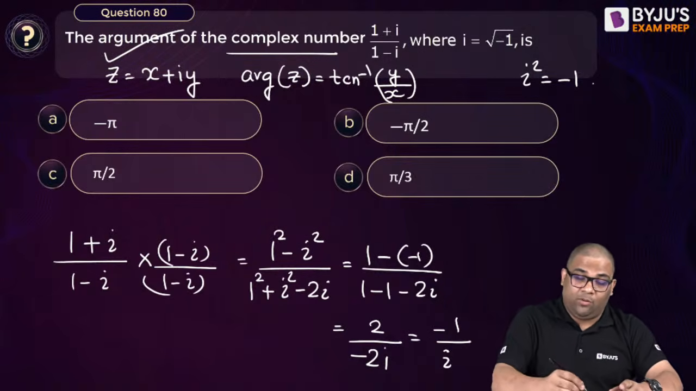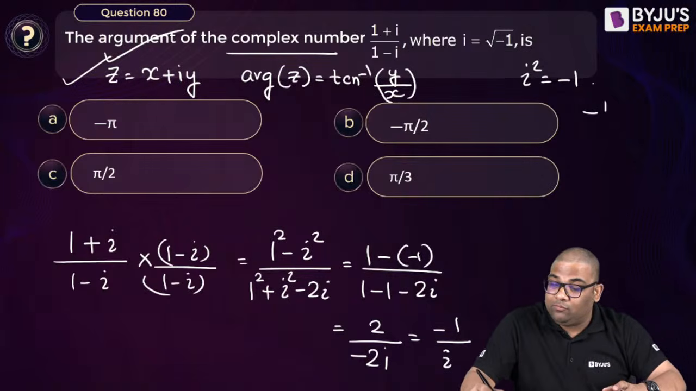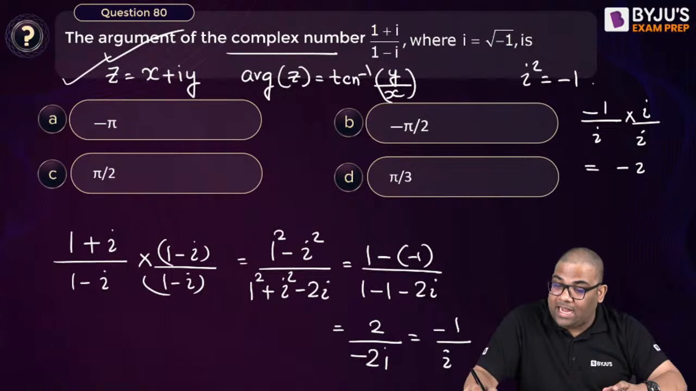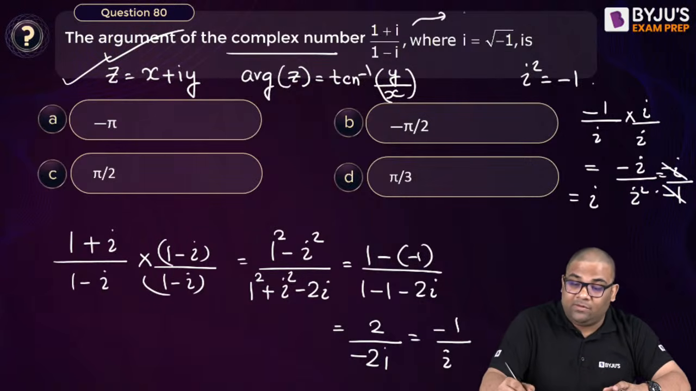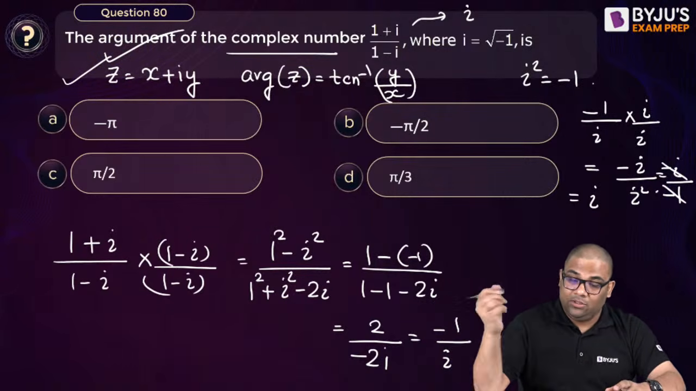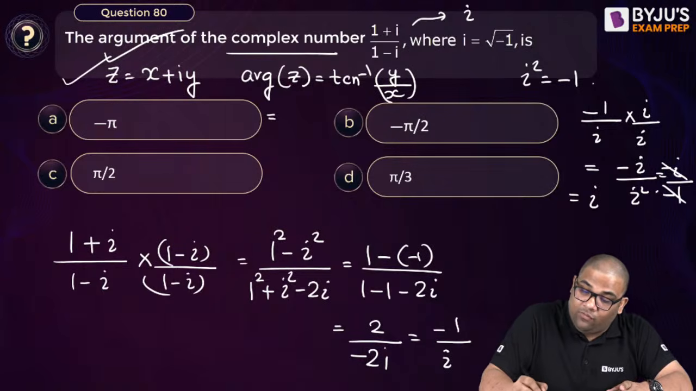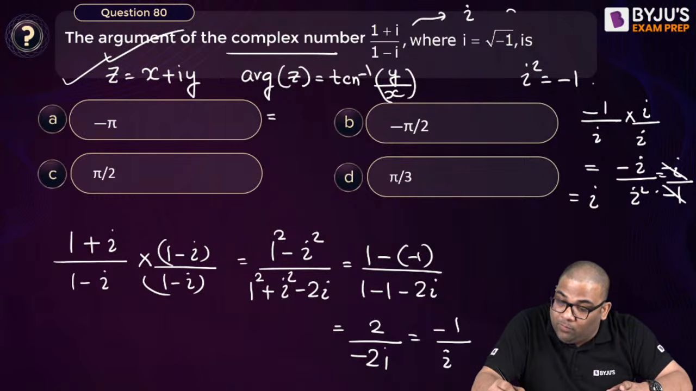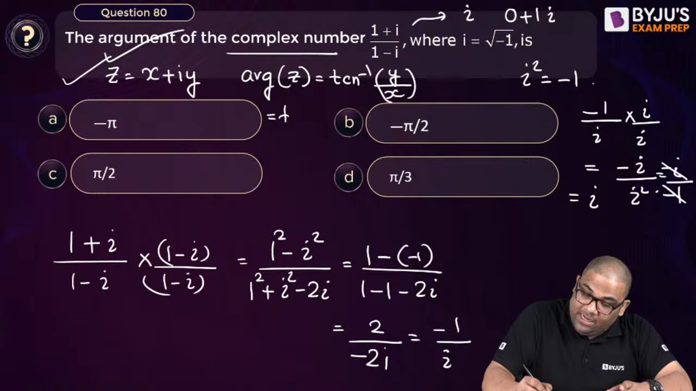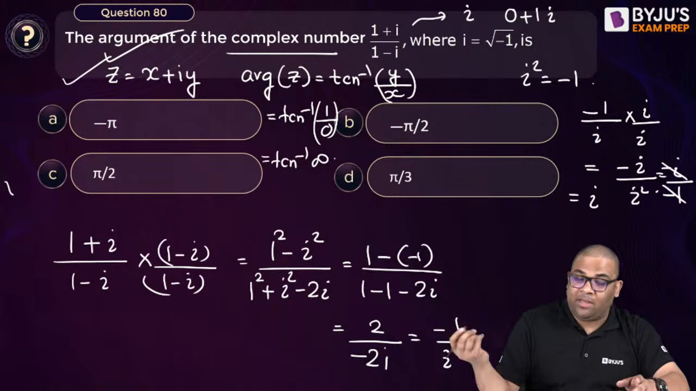But still it is not in this format. So what will I do? Minus 1 by i, I will multiply i divided by i. So what will happen? Minus i by i square, and what is i square? Minus 1. So it becomes i. So this whole thing converts into i. Right. So I can say it is 0 plus 1i. So tan inverse of 1 by 0, or I can say tan inverse of infinity. So the answer is pi by 2.